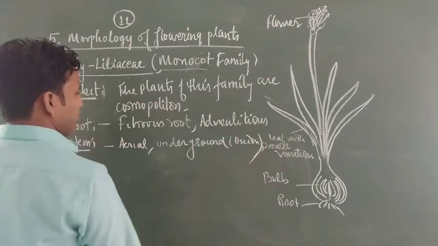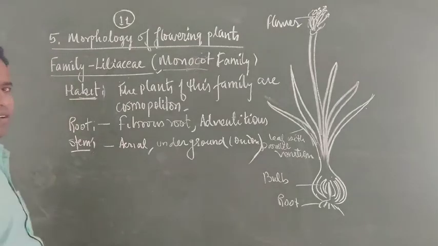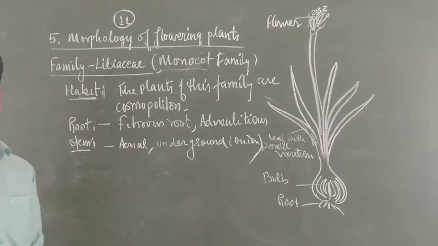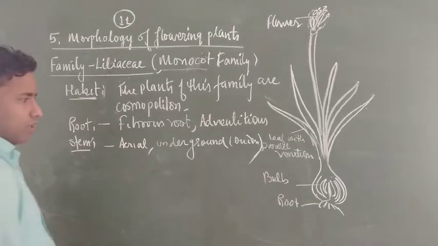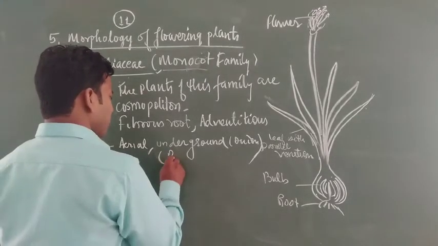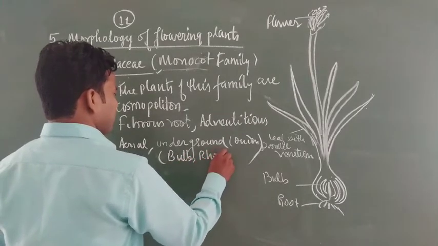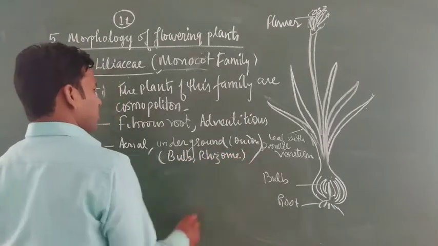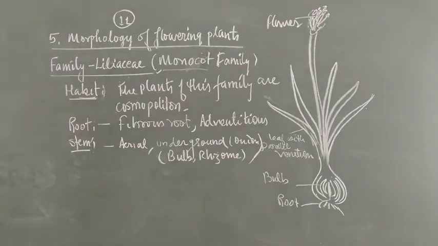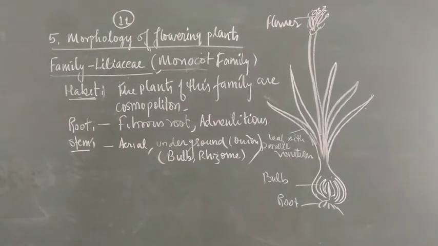The scientific name of onion is Allium cepa, and this plant has an underground stem. It is also called bulb, and in some cases also called rhizome. Generally bulb is used.